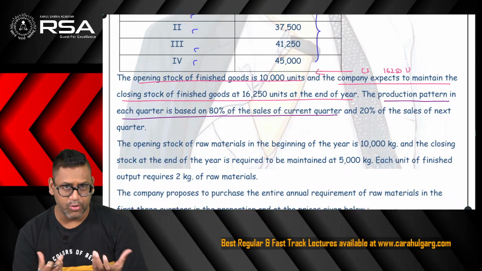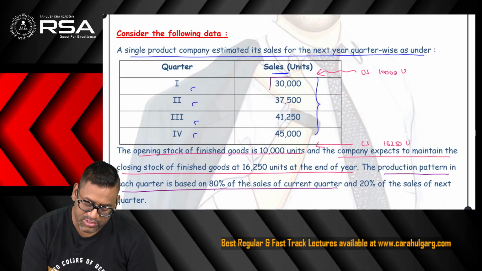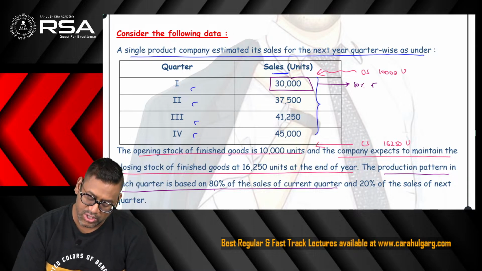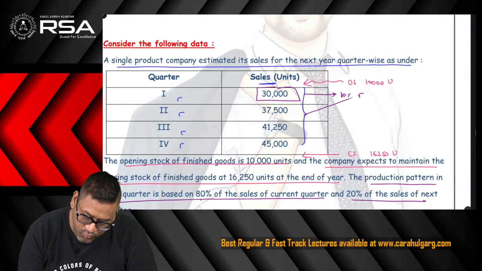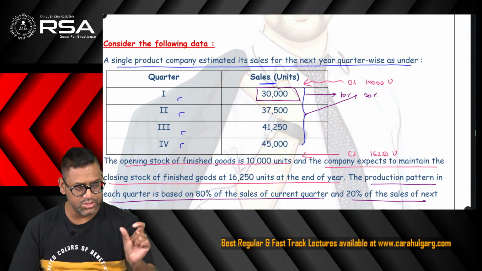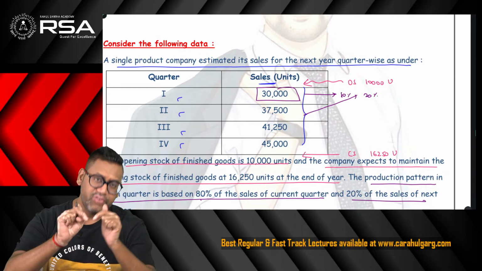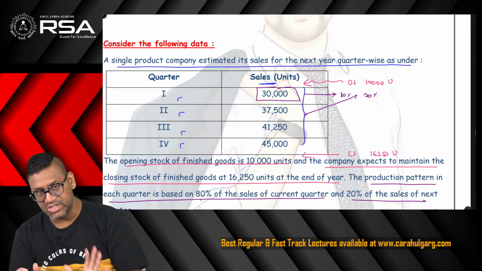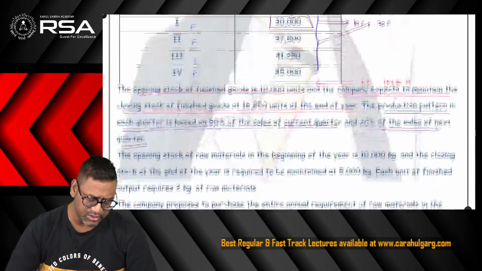So how much will you produce in the quarter? 80% of the sales of the current quarter, and 20% of the sales of the next quarter. Means in quarter 1 you will produce 80% of 30,000 and 20% of 37,500, which is the sales of the next quarter. So this will be the production of quarter 1, and accordingly of second, third and fourth.